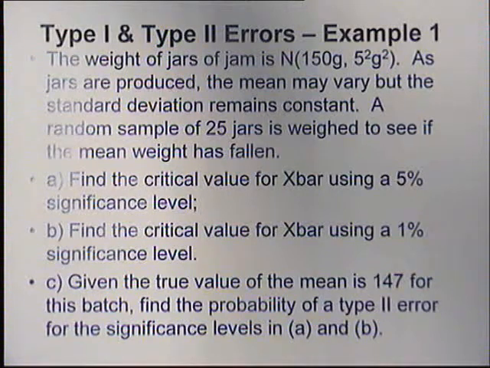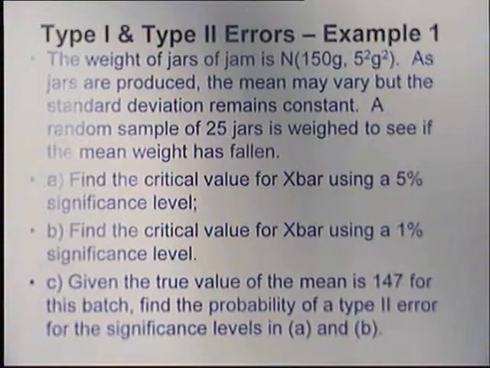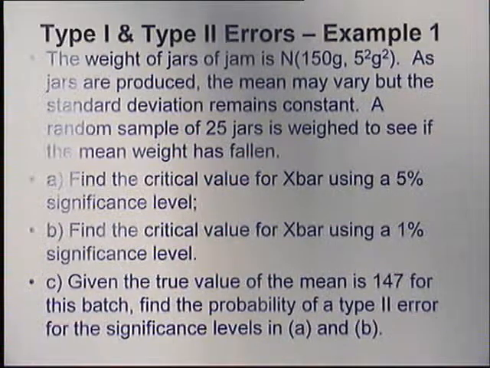And again, this is where the great God of statistics comes and says, given that the true value for the mean is actually 147, well, how do you know that? The great God of statistics has made a pronouncement and you don't argue. This is how the questions just are. So part C, this is the new bit. Given that the true value is actually 147 for this batch, find the probability of a type 2 error for both the significance levels you've used so far.